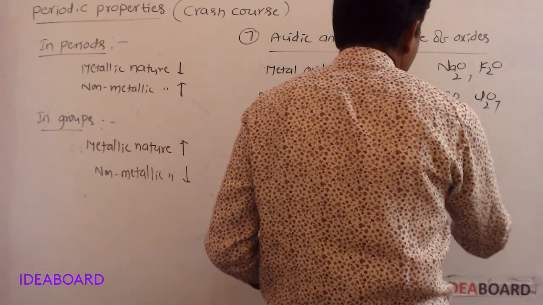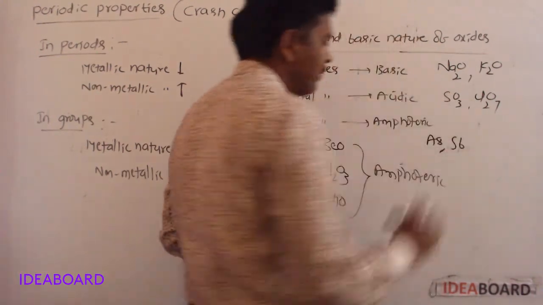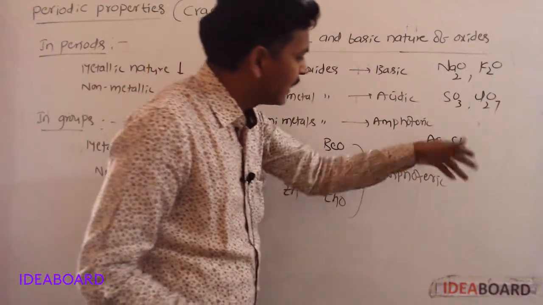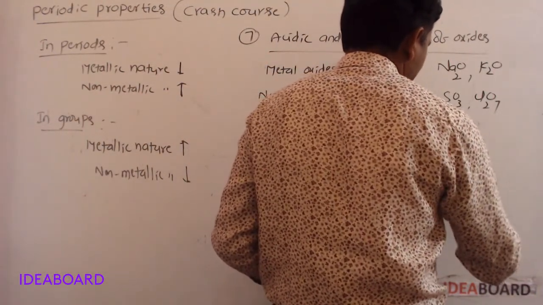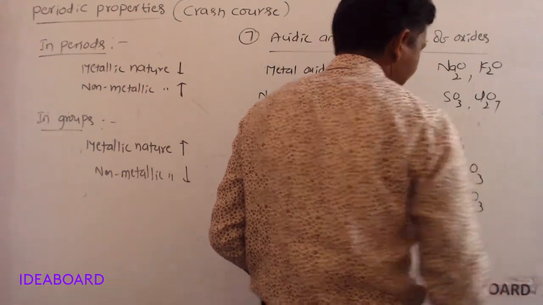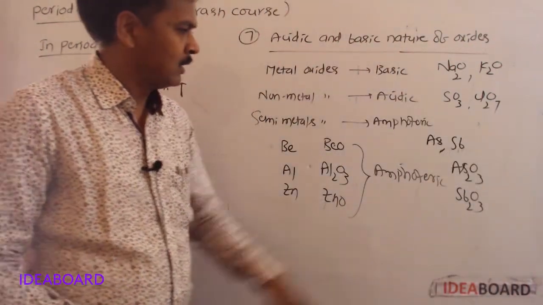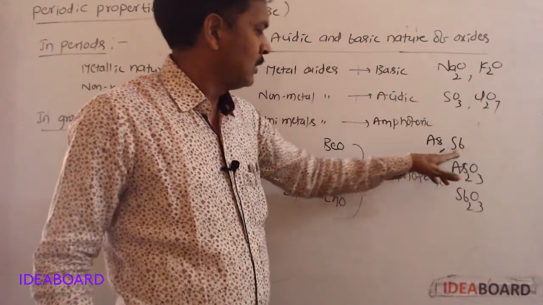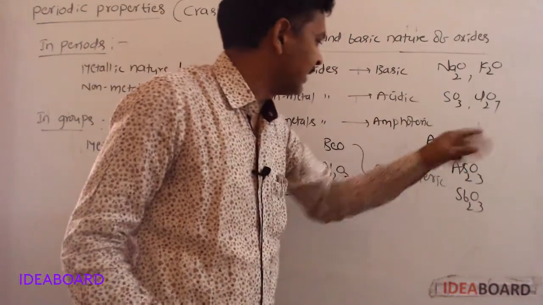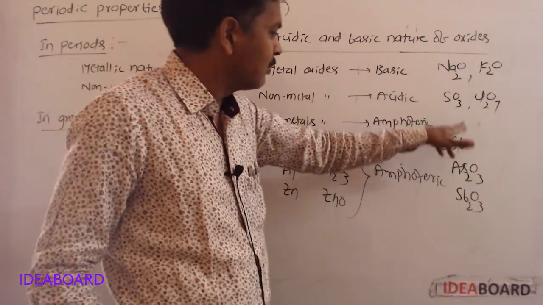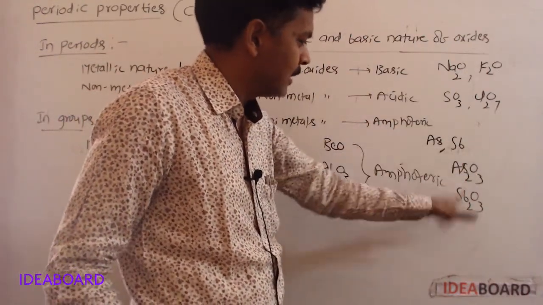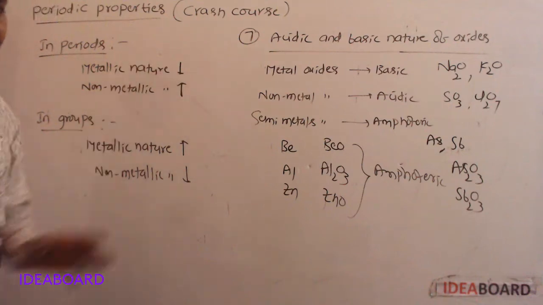Arsenic and antimony are semi-metals. Their oxides, As2O3 and Sb2O3, are amphoteric. Semi-metal oxides are amphoteric. These are the periodic properties.